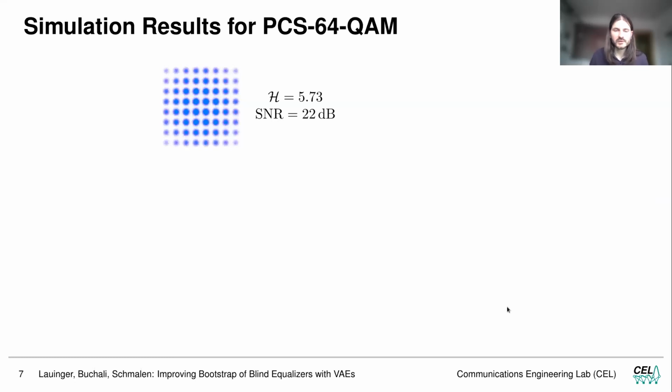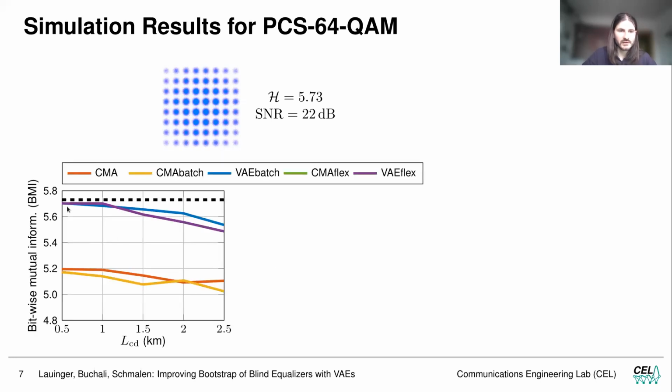And as I said, probabilistic constellation shaping is an issue for the state-of-the-art algorithms, for the CMA-based algorithms. So here we look at shaped 64 QAM with an entropy of 5.73, which is, I would say, not a strong shaping. We see that the VAE-based algorithms still approach basically the maximum of 5.73, while the CMA-based algorithms already show a significant penalty.